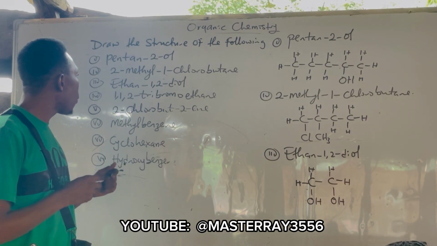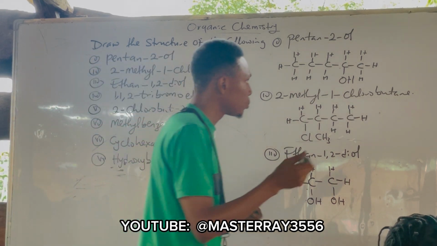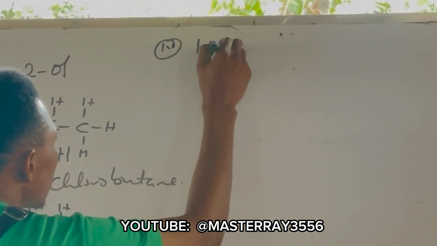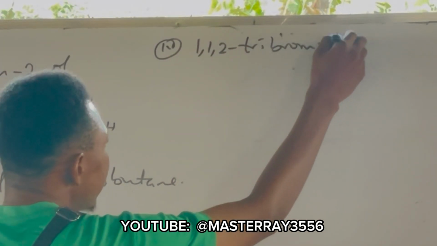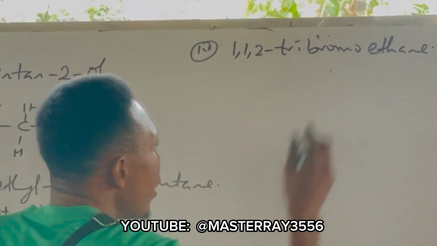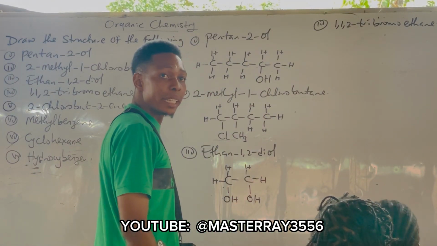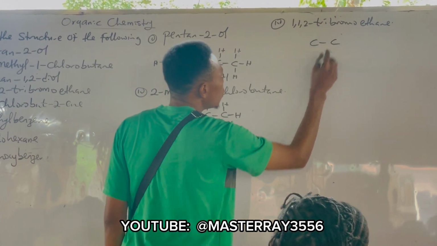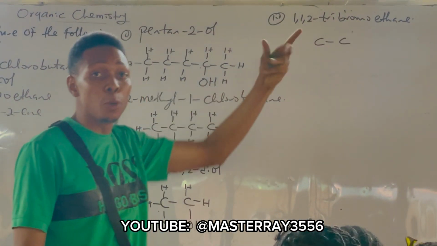Yes. So the next one we have 1,1,2-tribromoethane. That's number 4. 1,1,2-tribromo what? Ethane. What is the parent carbon there? How many carbons? So we have 1, 2. Tri means 3, so now you add 3 bromo.